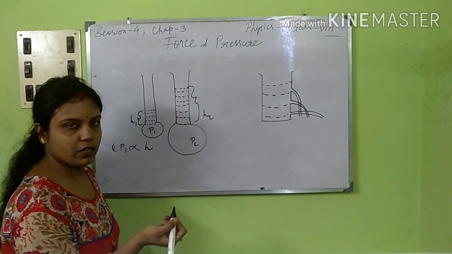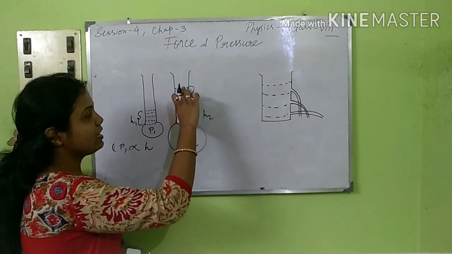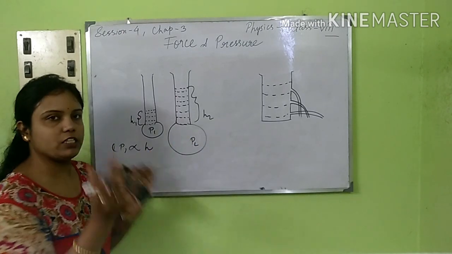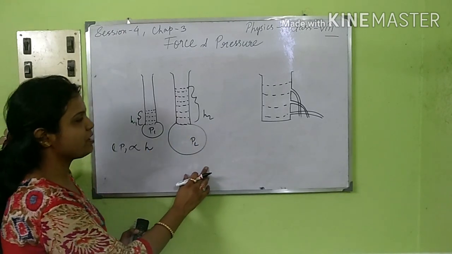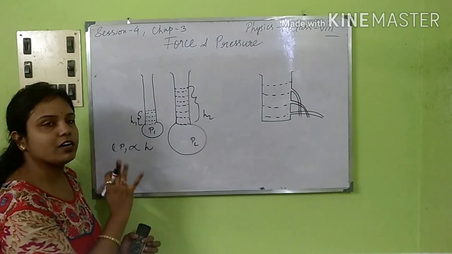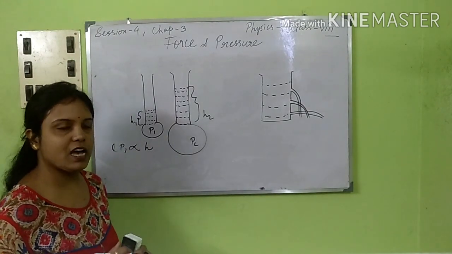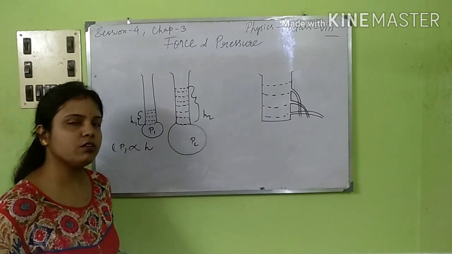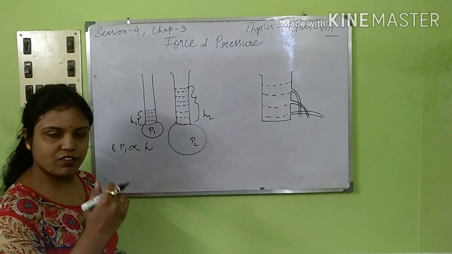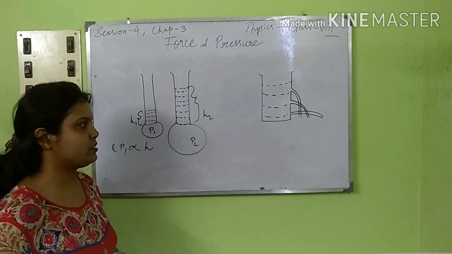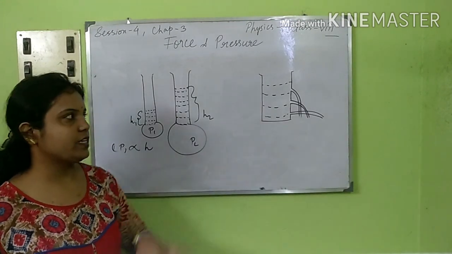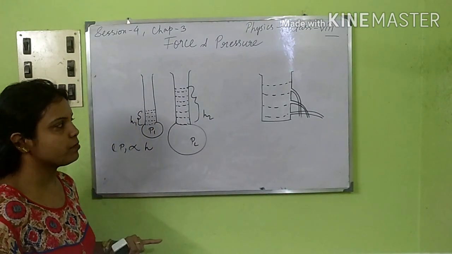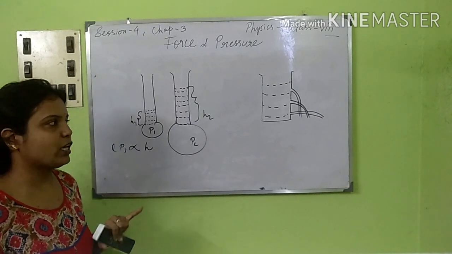For this also, same thing. If the liquid column increases, the pressure also increases. Therefore, this balloon has bulged out more. So this is a clear example to show that these two are directly proportional to each other. As the height of the liquid column increases, liquid pressure also increases, and vice versa, if it decreases, pressure will also decrease. Now for the second experiment, this is a jar that I have taken. This also will describe the height of the liquid column.